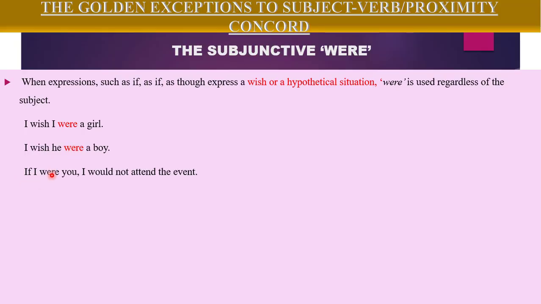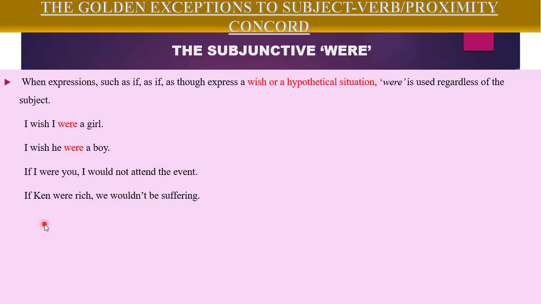If I were you, I would not attend the event. Why did we choose were? This is because we are expressing a hypothetical situation using if. We would have to go with were and not was. In the last one, if Ken were rich, we wouldn't be suffering. Why didn't we write was? Since Ken is singular, we did that because this is an unreal situation, a hypothetical situation. So we are expressing something like a wish. Therefore, if Ken were rich, not if Ken was rich.